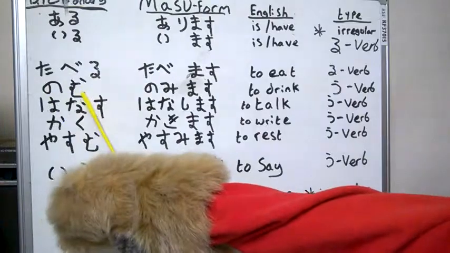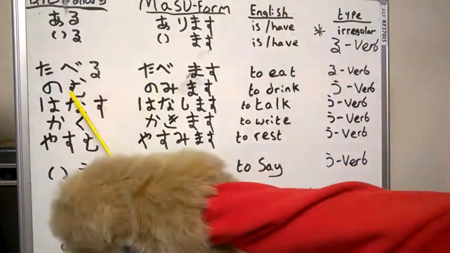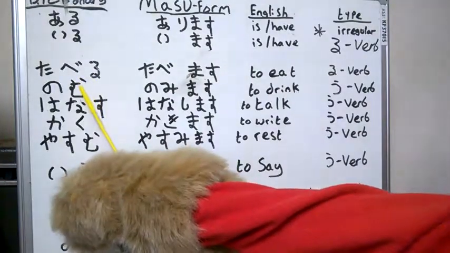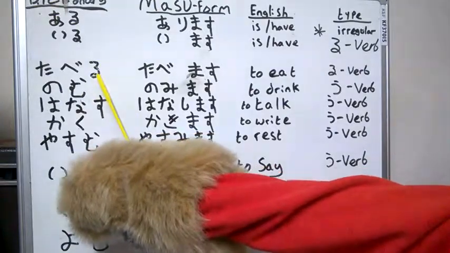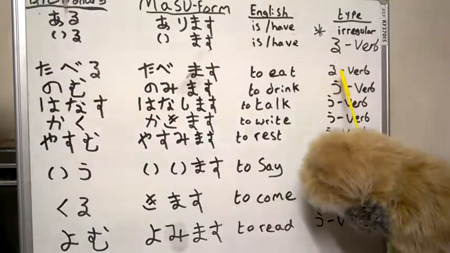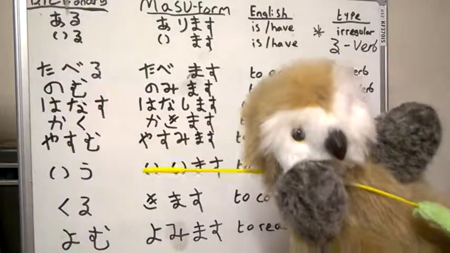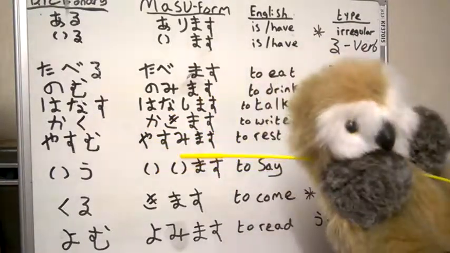Now we have nomu. Mu is a u verb, because nomu in romaji ends with u. Although taberu has ru, it's a ru verb, but not all verbs that end with ru are ru verbs. Sometimes they are changed to ri.